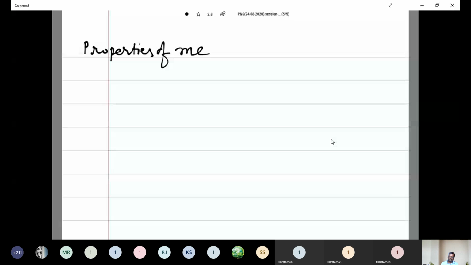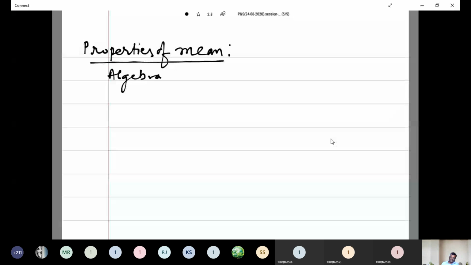Now we are going to study the properties of mean. These are the simple properties. Properties of mean. Number 1.